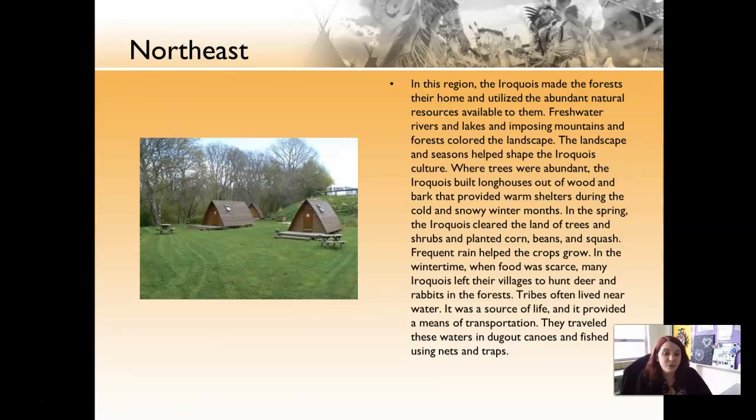Now, in the wintertime, it was a lot harder to come by food, so a lot of times these Iroquois would leave their villages to go hunt for deer or rabbits. What's also great is they lived near water, which was not just obviously a source of life, but it was a source of transportation. They would hollow out wood to make canoes and travel through that, or they would fish using nets and traps.